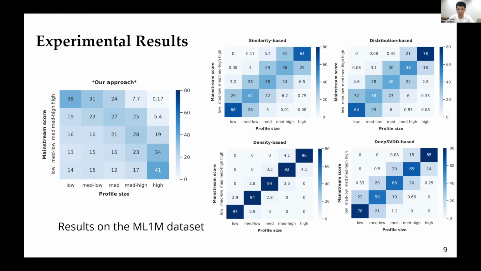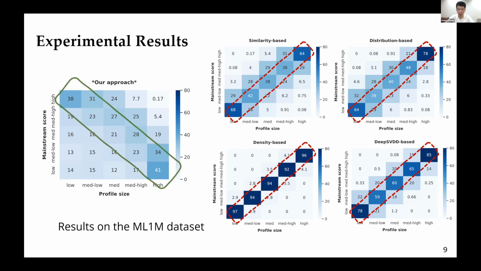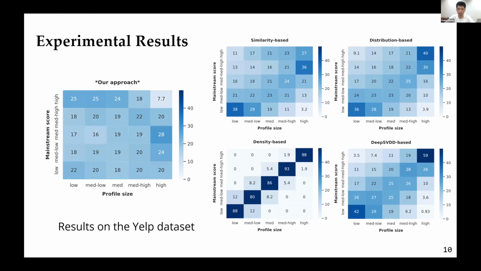On the ML1M dataset, the results of the 4 baselines show a remarkably similar pattern, a positive correlation between profile size and mainstream levels. As can be seen, the values around the counter diagonals are obviously larger than others. But lots of previous studies have revealed a strong negative correlation between the 2 variables. As for our approach, we can clearly observe the negative correlation, where values around the principal diagonal are higher than others, matching previous conclusions.